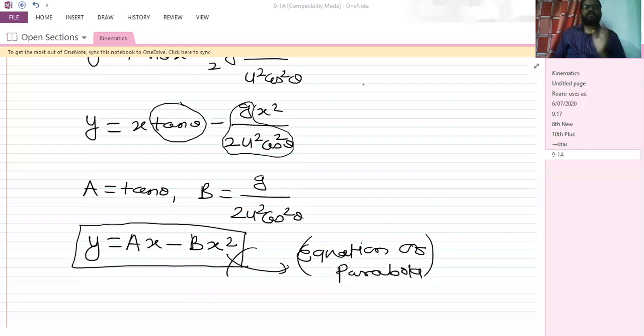So once we project, that theta will be constant throughout the motion, right? So the tan theta value will be constant. The g value is already constant. Initial velocity is also constant. 2 is constant, cos square theta is constant. So everything is constant, no? Once we projected a ball, this tan theta, this g, this 2u squared cos square theta, everything is constant. That's why we consider these terms as constant terms.